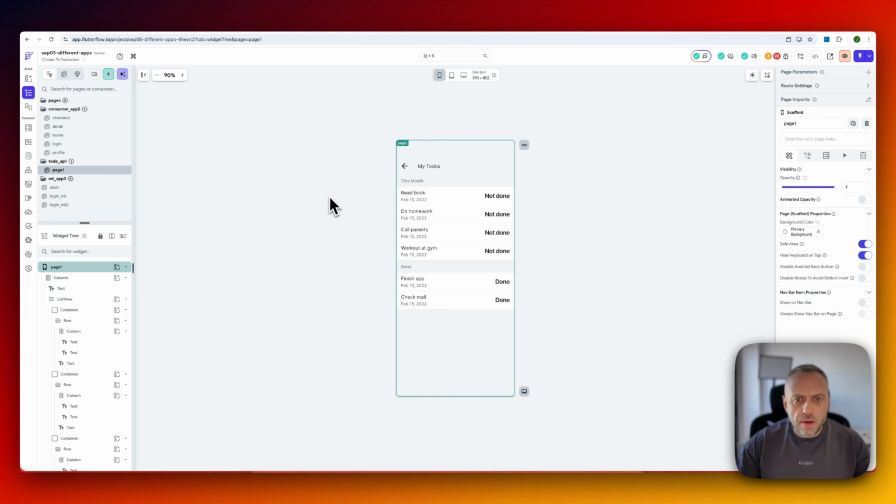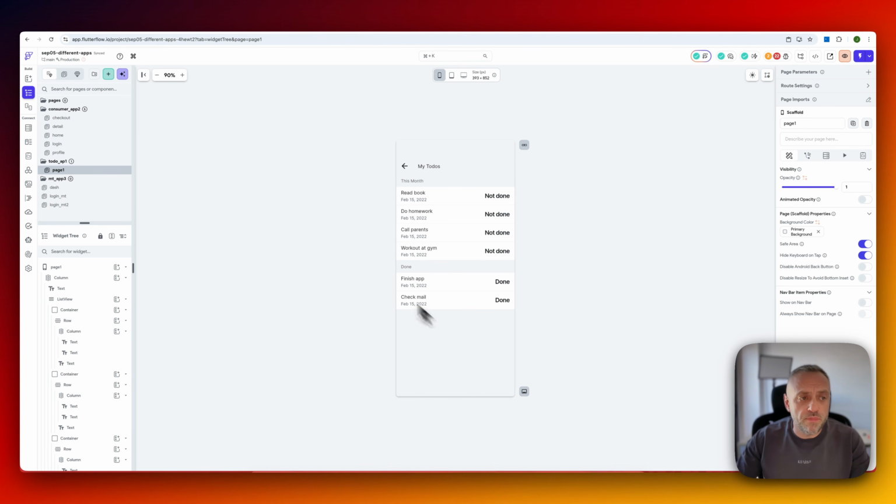All right, so here I am in FlutterFlow, and let me show you all the different types of apps that you can build very, very quickly and easily. So the first app that I want to focus on is your quintessential one-page app. So this could be like a currency converter, something like My To-Dos, a ton of other apps that only need one page, right? And this is very, very easy to do.